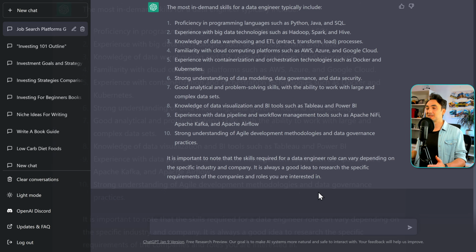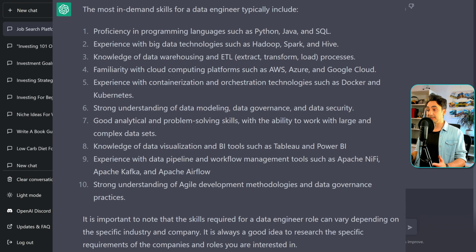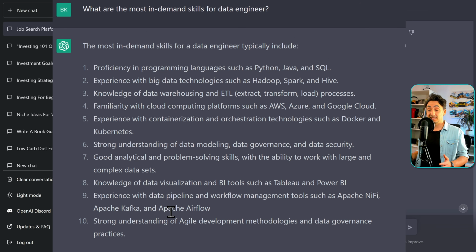Okay, so now let's check the answer. This is what I love about ChatGPT. It's not only answering our question and listing all those skills, but it also always gives us recommendations and tips over here at the end. And if I check the answer over here, as a data engineer, I can say exactly those are the skills that you need to master as a data engineer. So this is a really great way to double check your skills and know that you are on the correct path. If not, then you have to create a roadmap to develop those skills.